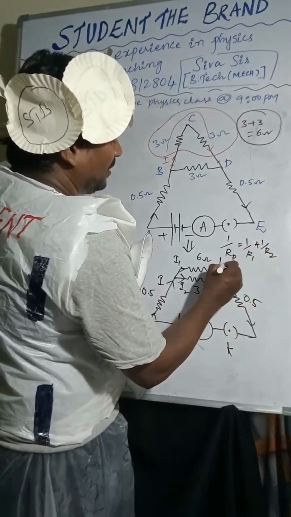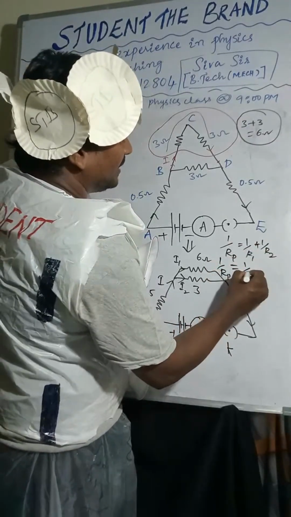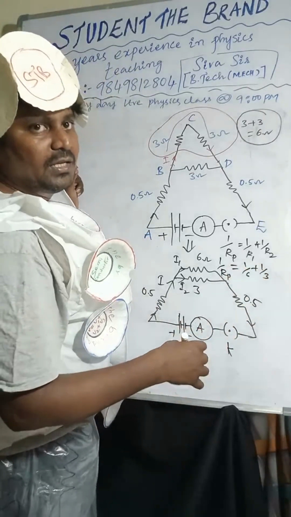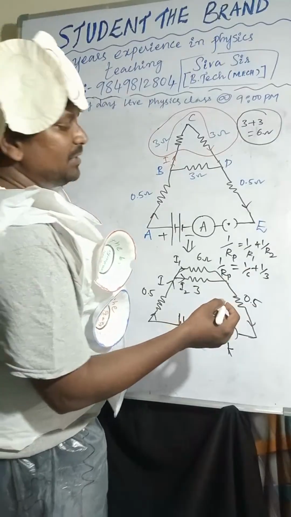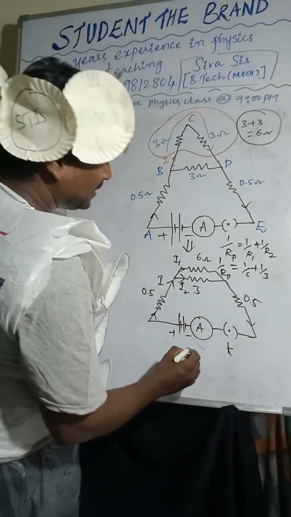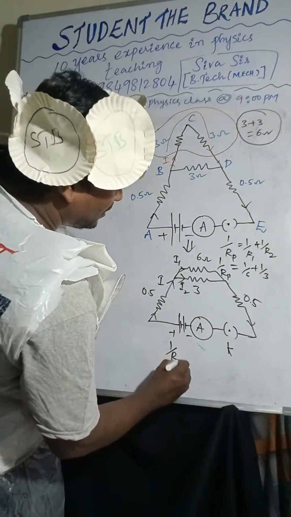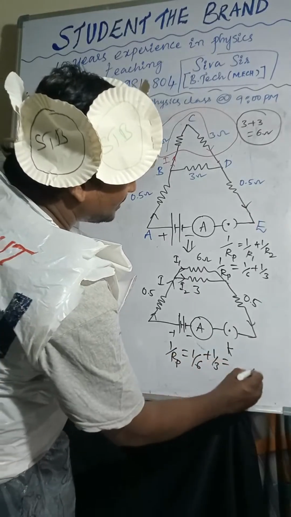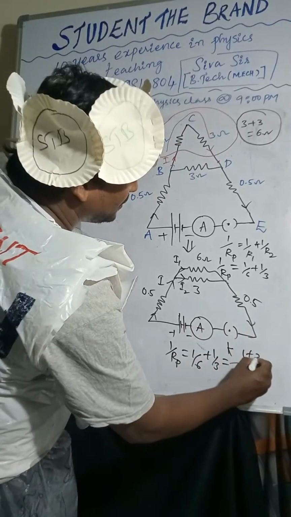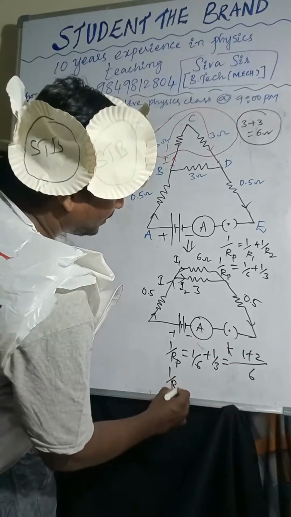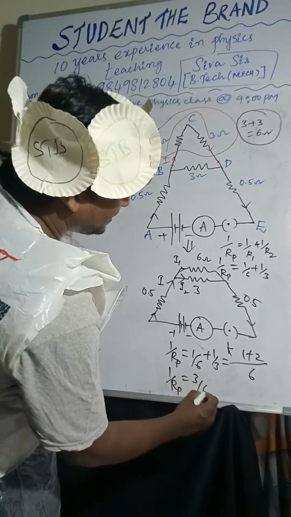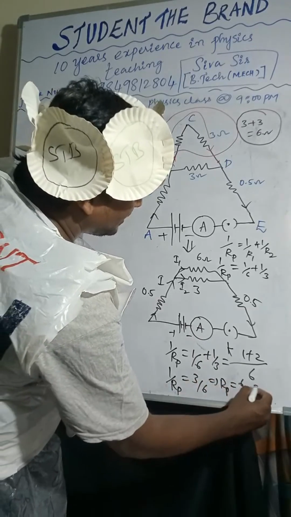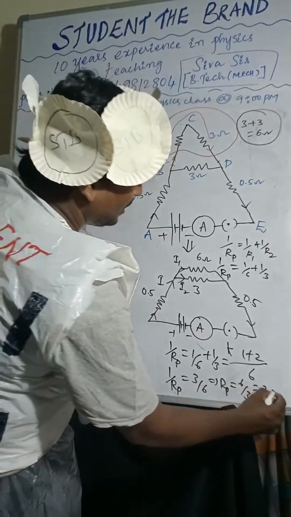That is 1 by Rp equals 1 by 6 plus 1 by 3. So we got 1 plus 2 over 6. Now 1 by Rp equals 3 by 6. So Rp equals 6 by 3, that is 2 ohm. So Rp is 2 ohm.